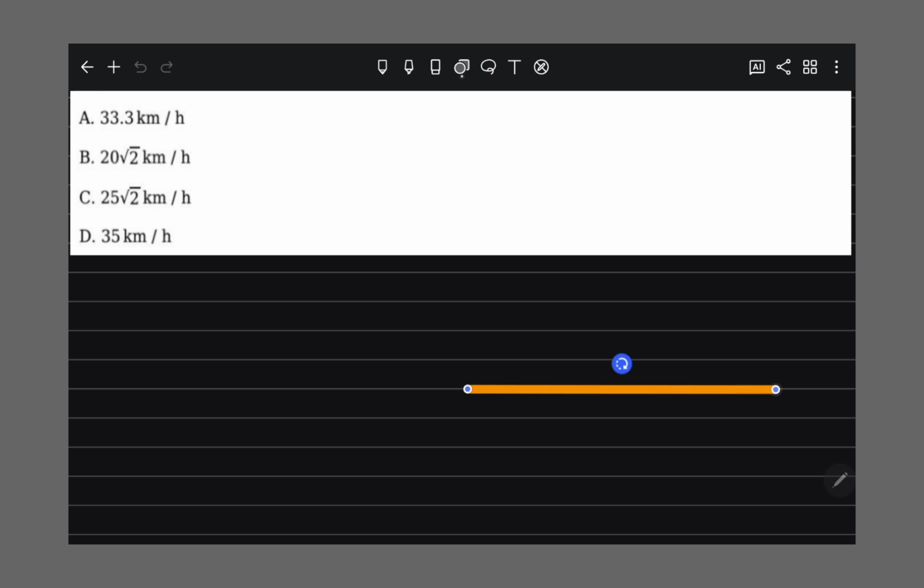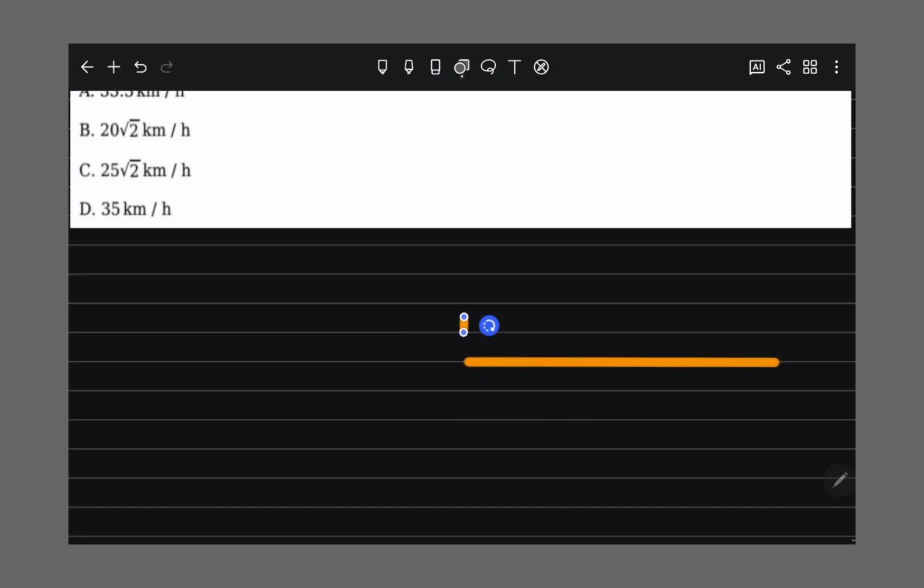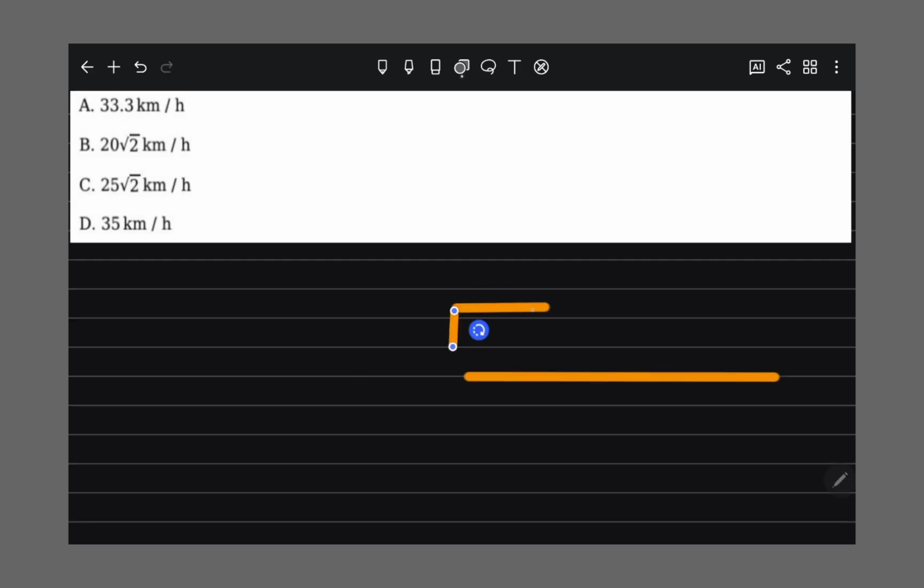So actually in this question what they are telling is that the car passes, it is like this. Actually there is a car, there's a point P, this is Q, right?